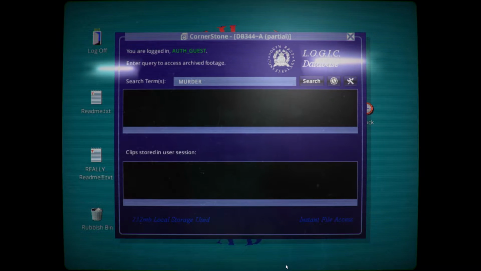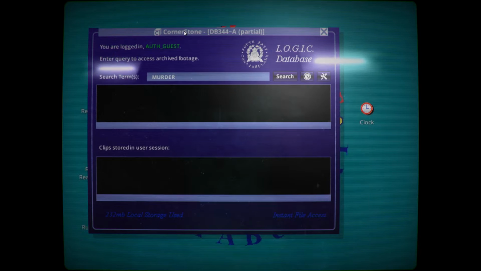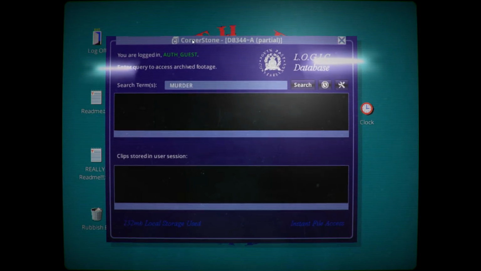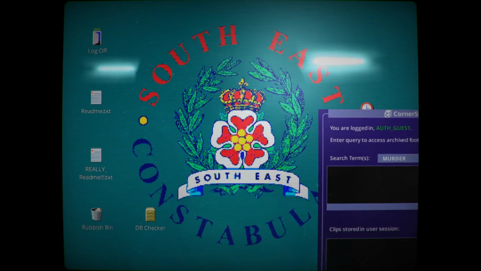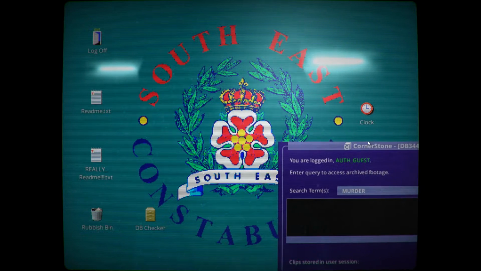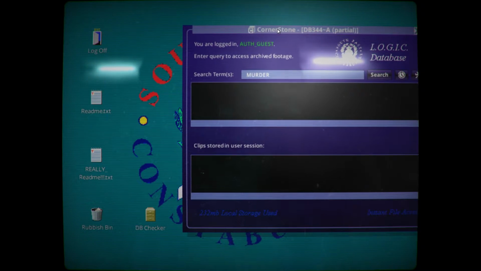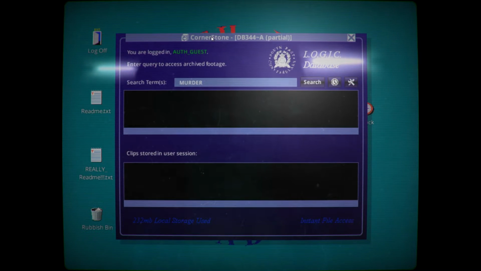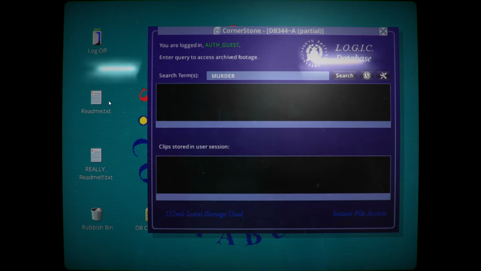Okay. You are logged in. Guest. Well, looks like we've got a search term box here, so I guess we need to search keyword, maybe? So let's have a quick look around here. Can I drag this? Oh wow, so I can actually drag this around. We've got a clock. Let's have a look what we've got here. Southeast Constable. Okay. Got a database checker, we've got a bin, we've got a readme text and a really readme text. Can I open these?